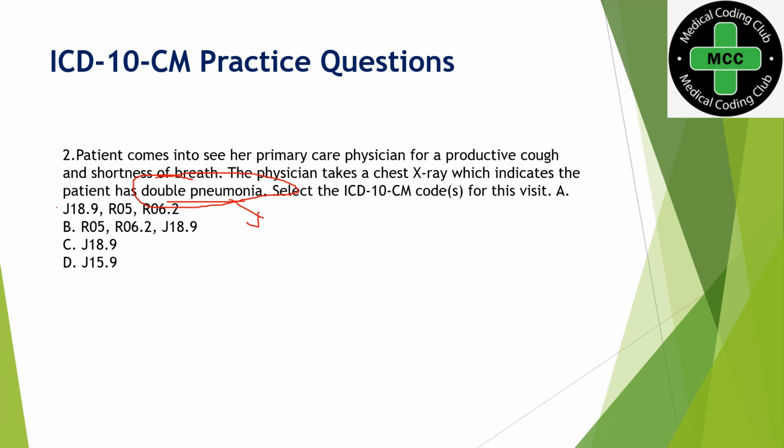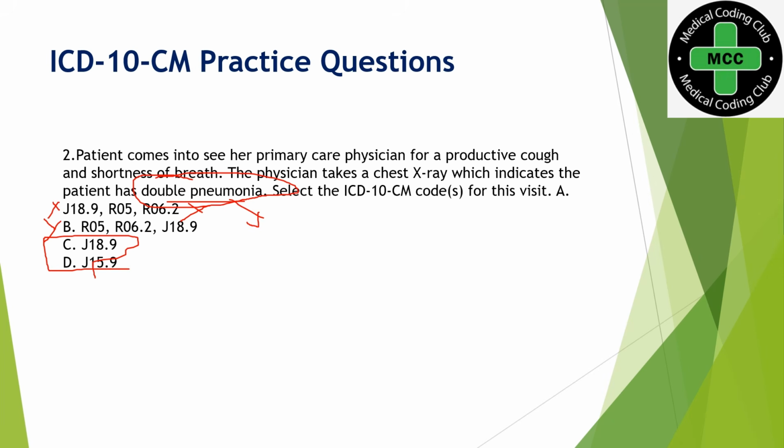This will be considered an integral symptom of the respiratory condition. If it were unrelated to pneumonia, you would have used it as an additional code, but not here. So you should not code R05 or R06.2 with the double pneumonia. And then you can easily eliminate option A and option B.